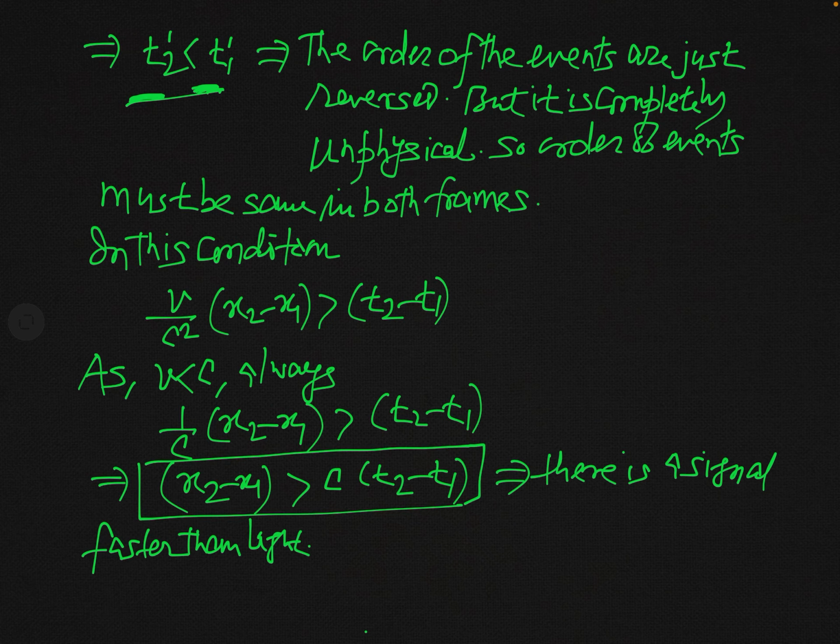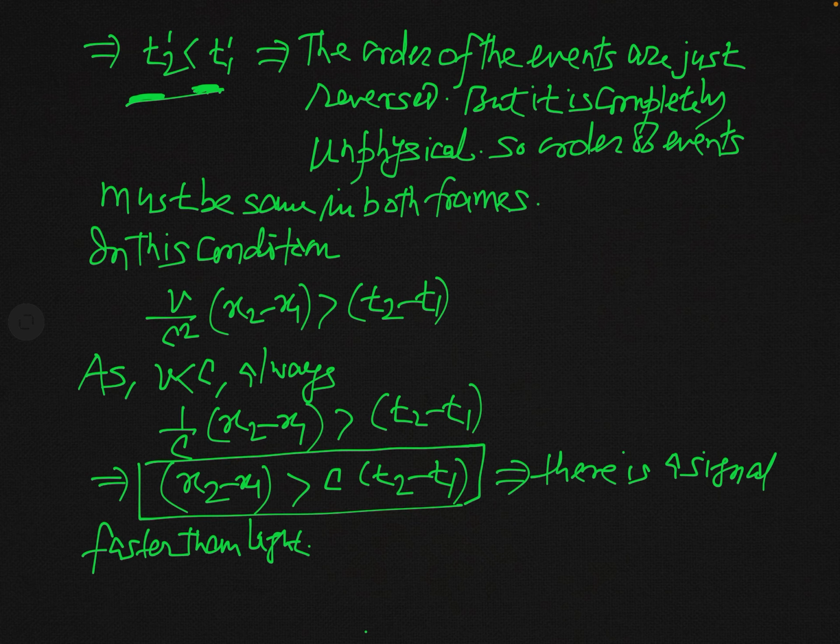Actually, as I have told you, such a reversal of the order of events may take place in an imaginary world, a world where a signal travels at a speed greater than the speed of light.